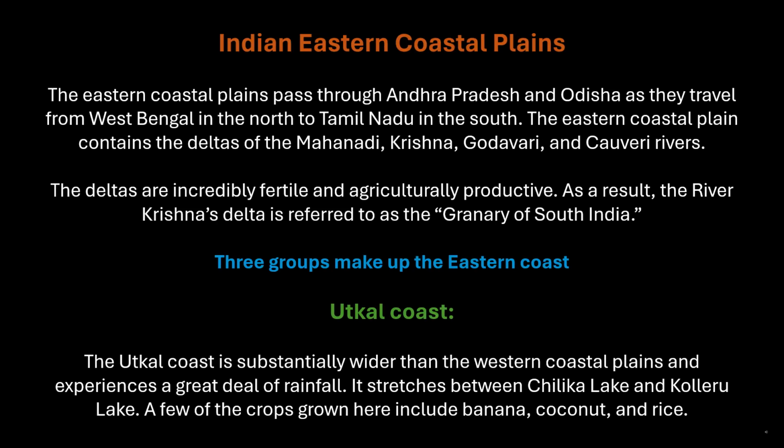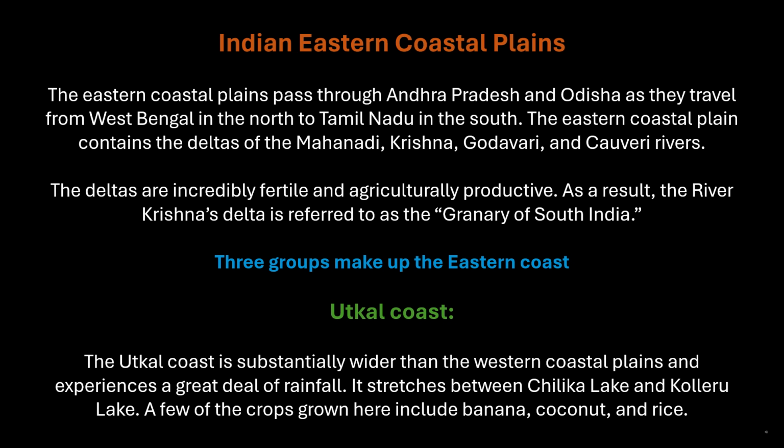Indian Eastern Coastal Plains. The eastern coastal plains pass through Andhra Pradesh and Odisha as they travel from West Bengal in the north to Tamil Nadu in the south. The eastern coastal plain contains the deltas of the Mahanadi, Krishna, Godavari, and Kaveri rivers. The deltas are incredibly fertile and agriculturally productive. As a result, the river Krishna's delta is referred to as the granary of South India.